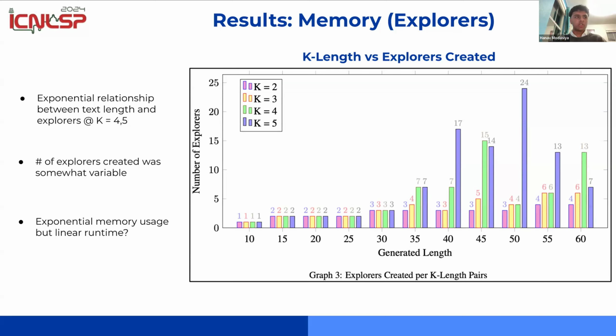Now, memory is still an issue. So we have a proposed optimization: when there are explorers that haven't been used that much, that are inactive for a couple of iterations, we can just prune those explorers because they're probably not going to be active again later.